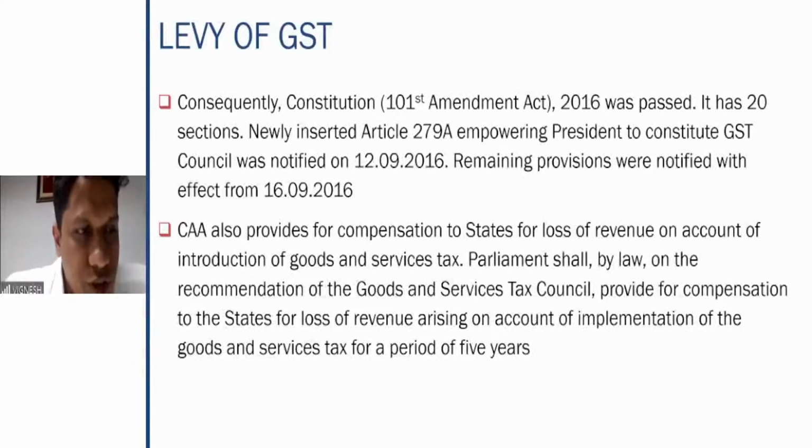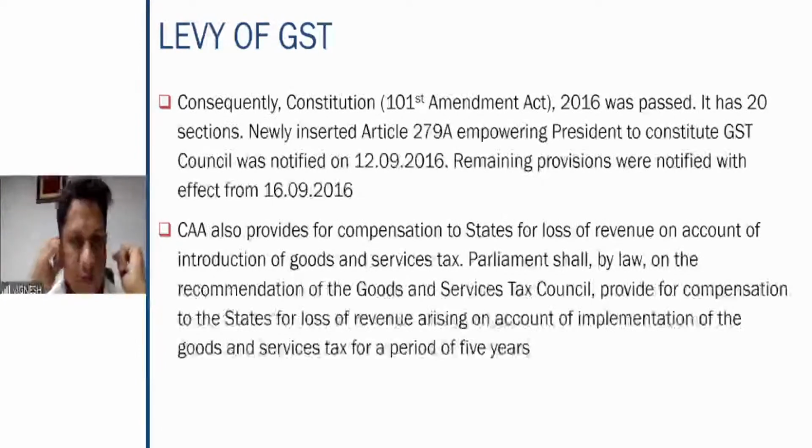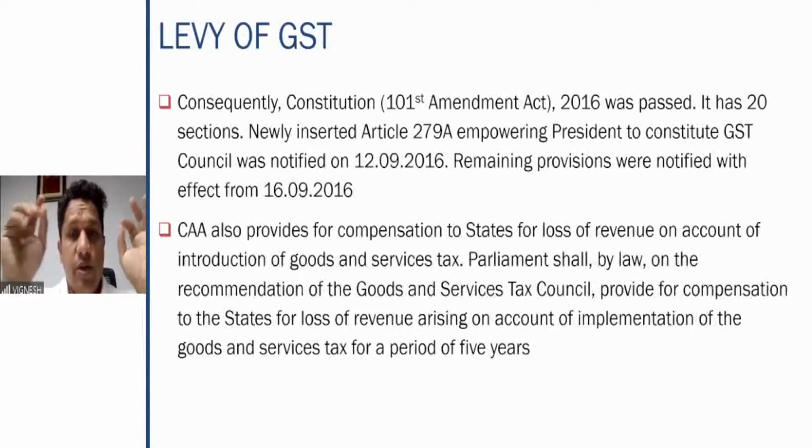So therefore, the Constitution 101st Amendment Act 2016 was passed here. It had totally 20 sections. The newly inserted Article 279A, empowering the President to constitute the Council, was notified. The remaining provisions were notified with effect from 16th September 2016. It also provides for compensation to states for loss of revenue. Because GST was introduced, compensation to states was also provided, on the recommendations of the Goods and Services Tax Council, for loss of revenue.